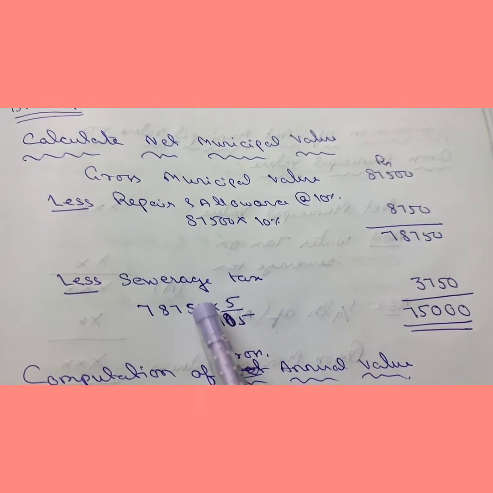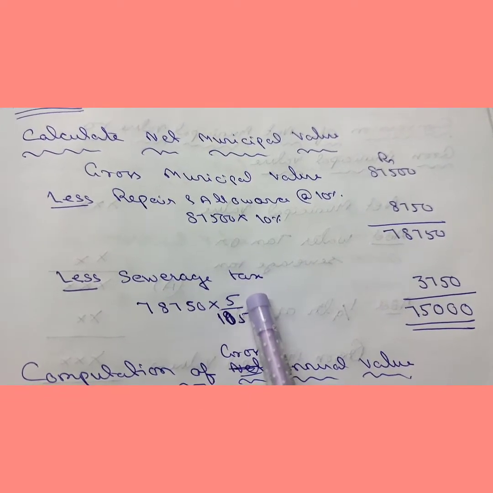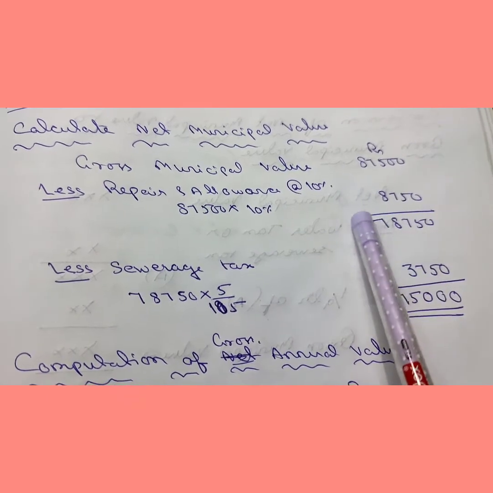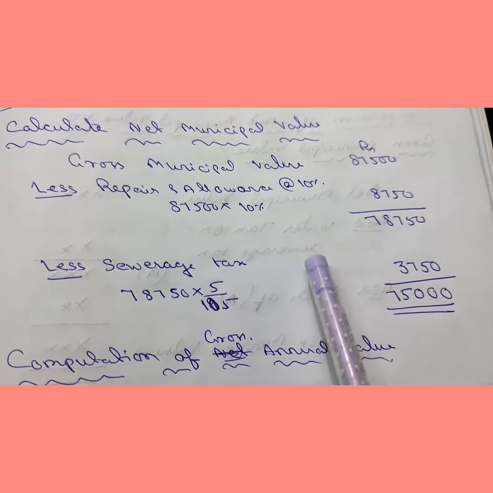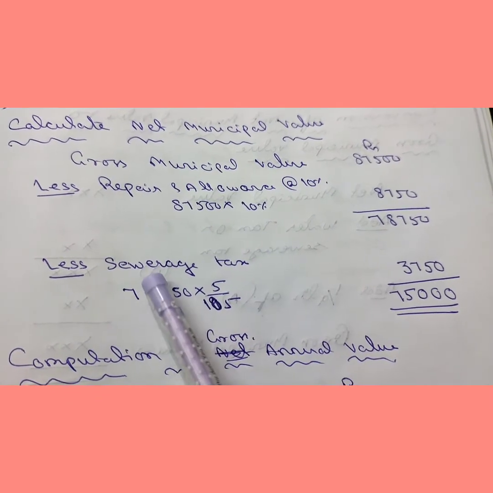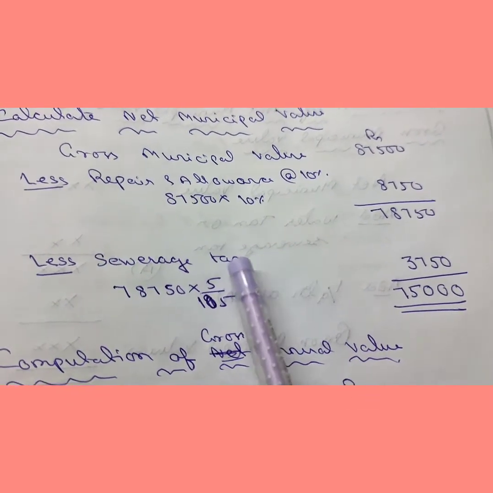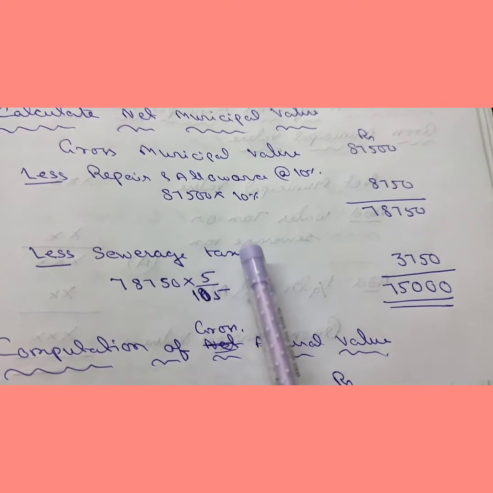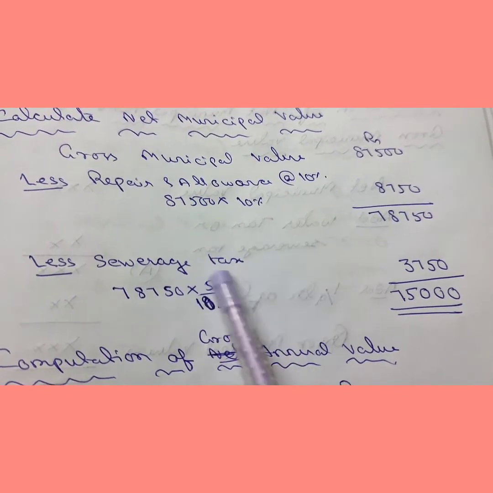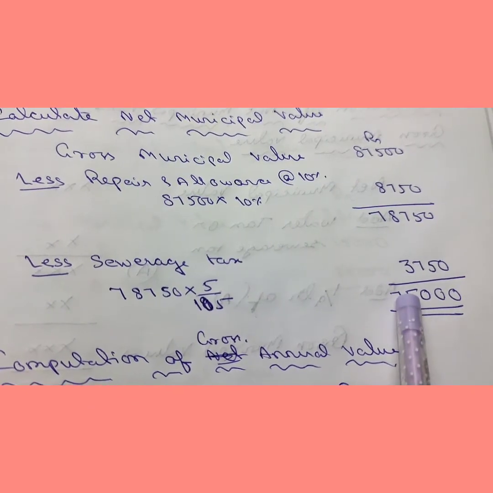If there is no sewage tax or no water tax, in that case this will be your net municipal value. But in the question it is given that there is a sewage tax, so you have to reduce this sewage tax, and this sewage tax will be calculated on net municipal value. But you don't know net municipal value, you have to calculate.